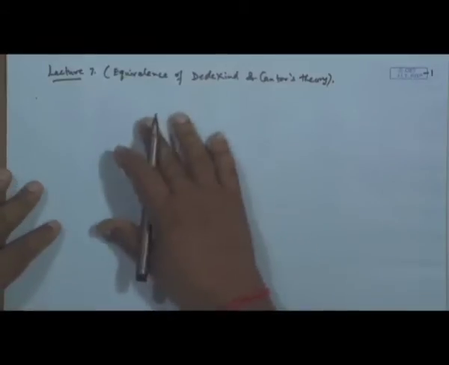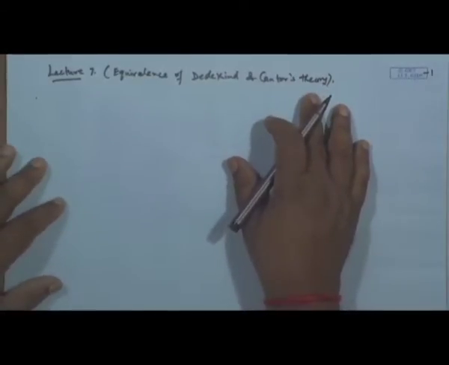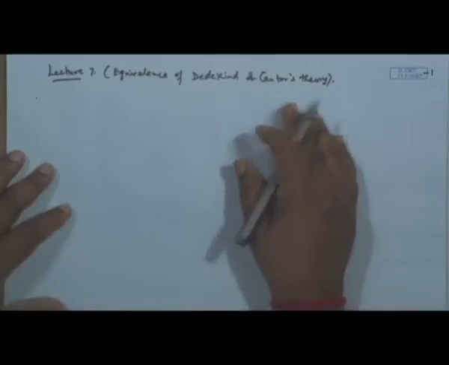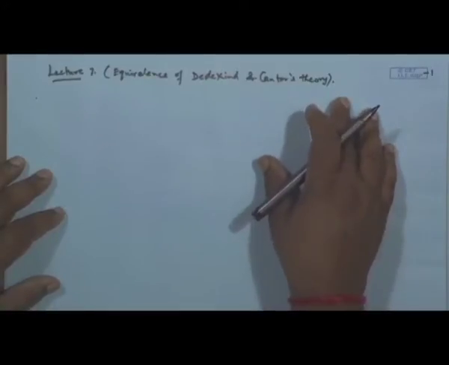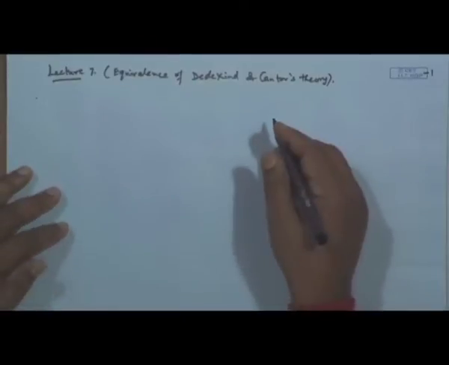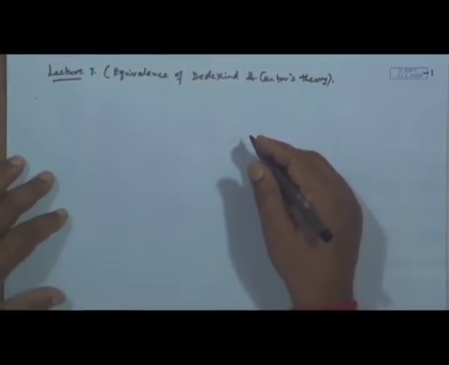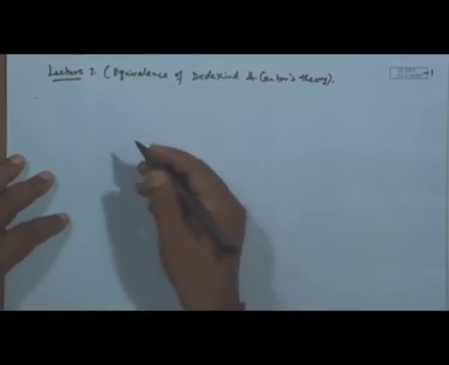Okay. So, today we will finally see that Dedekind's and Cantor's theory basically are equivalent concepts, both will give the same thing. Before going for this equivalence of Dedekind and Cantor's theory, we will see a few more concepts which can be represented with the help of Cantor's theory, like between any two real numbers there are infinite number of real numbers and so on and so forth. So, last time we were discussing about the index, is it not?